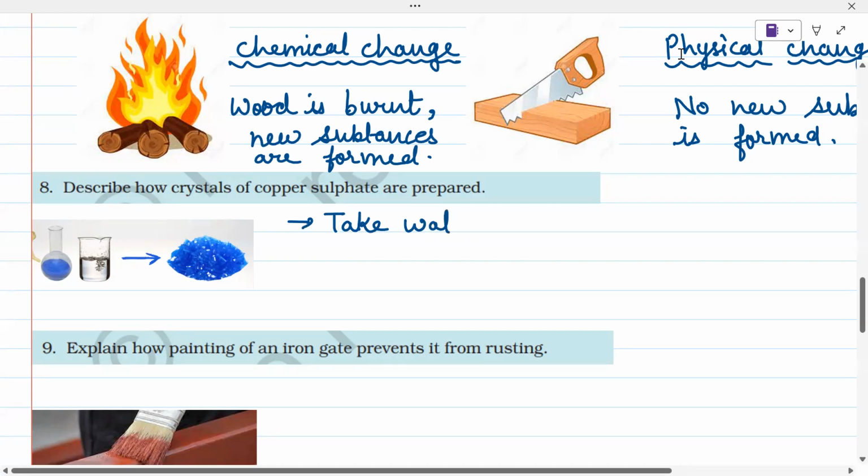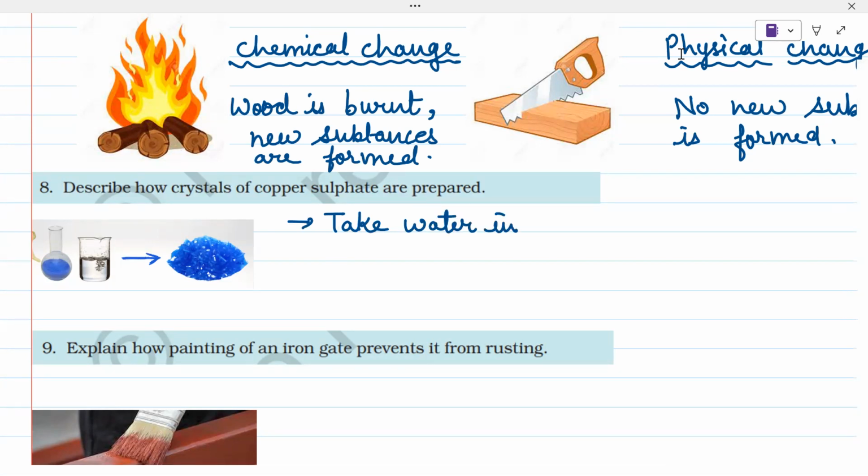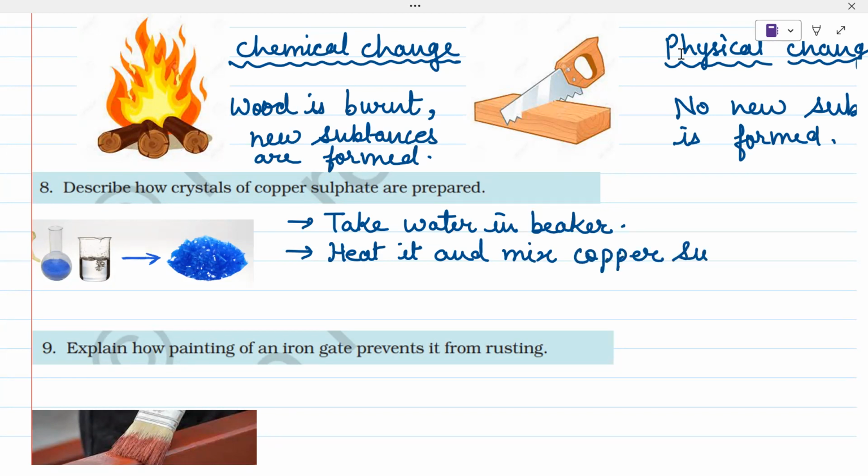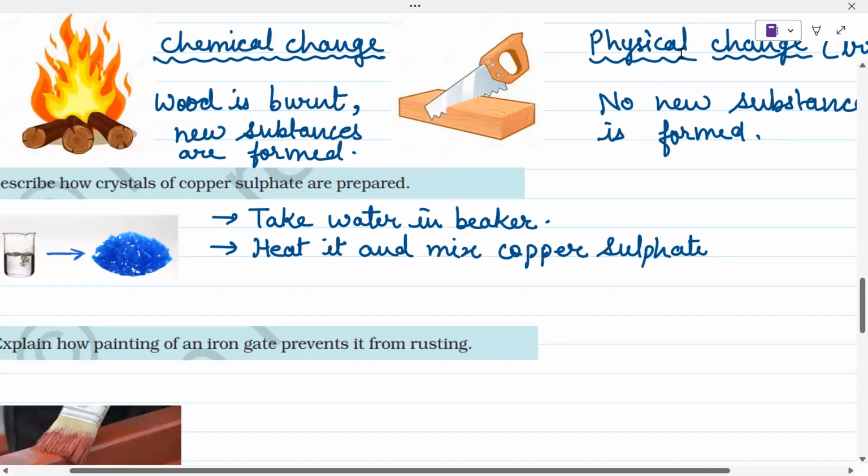Take water in a beaker, heat it and mix copper sulfate powder.